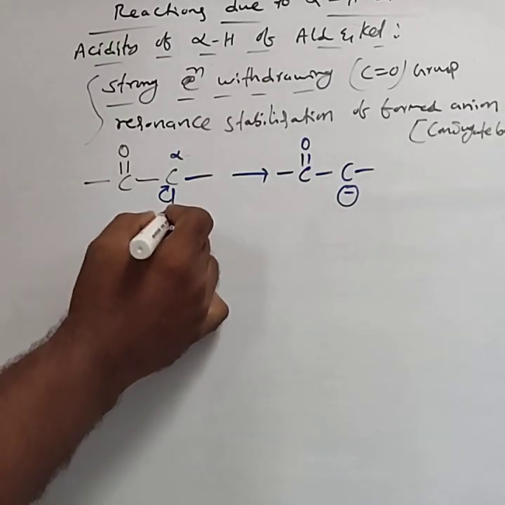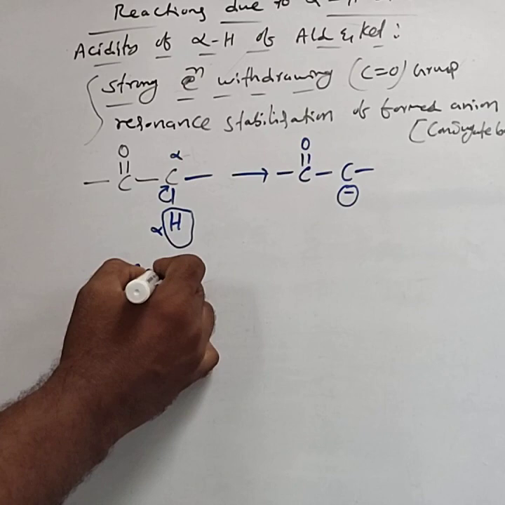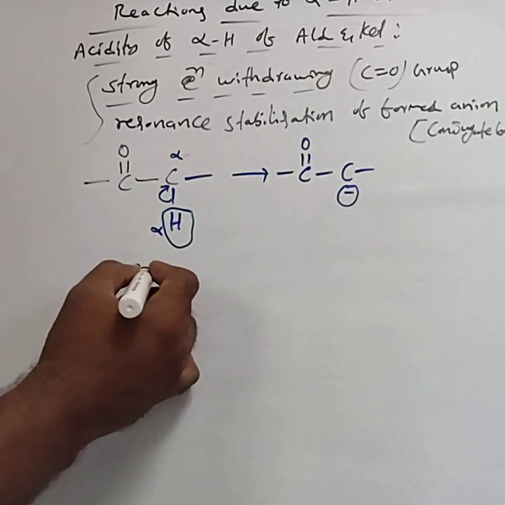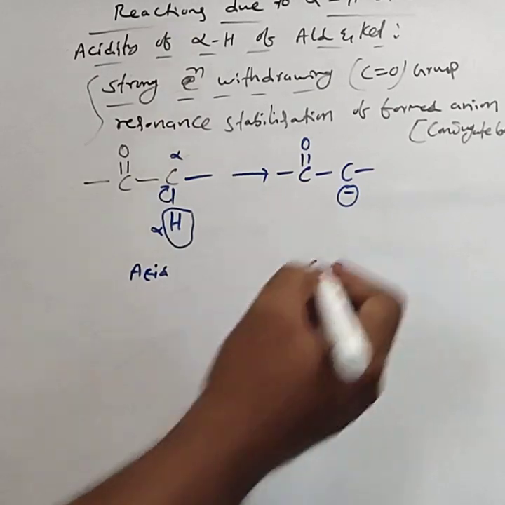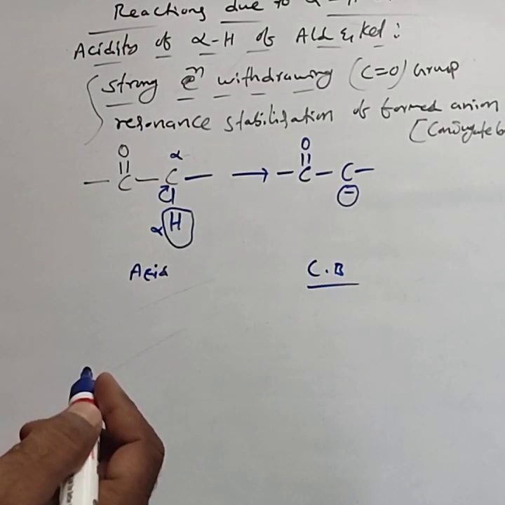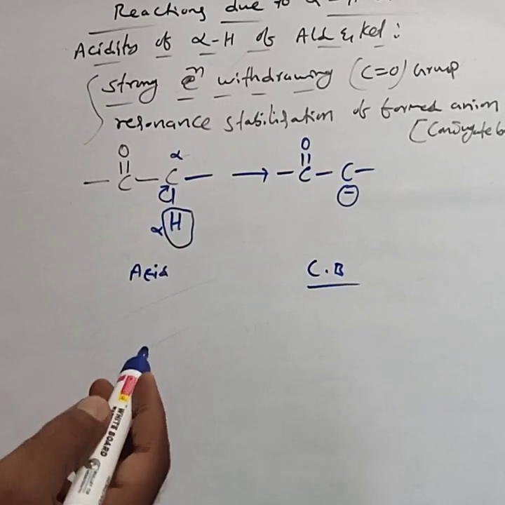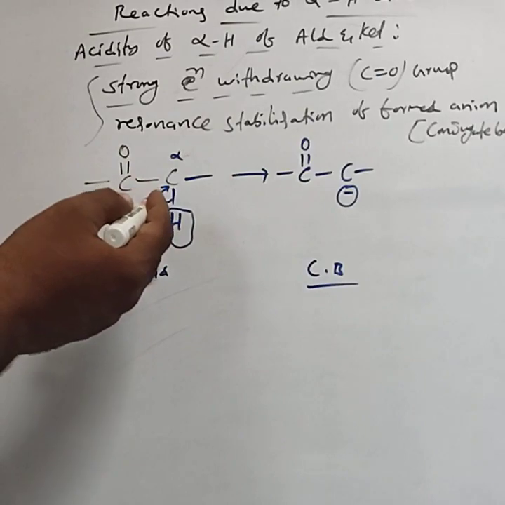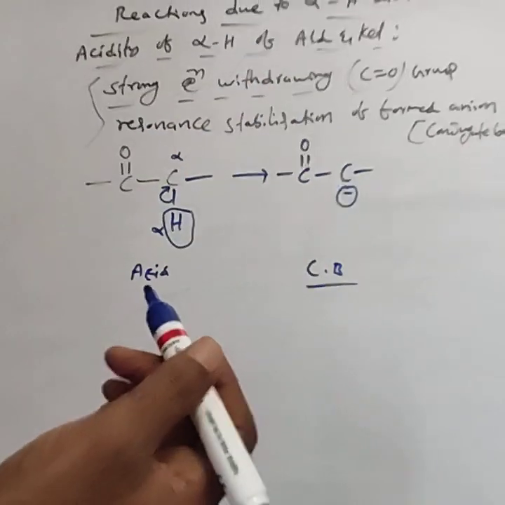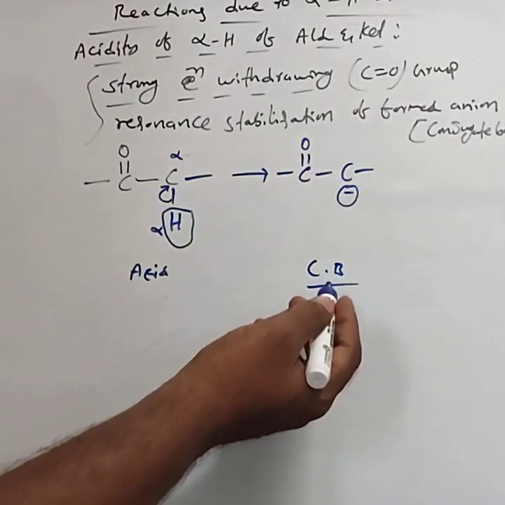If it donates the proton, it is called an acid. When the acid loses the proton, the product is called a conjugate base. In ionic equilibrium, we consider the conjugate acid base pair. The anion formed by the loss of the proton is called its conjugate base.